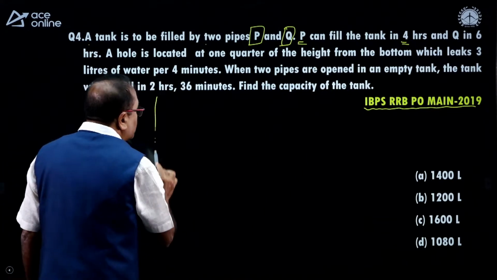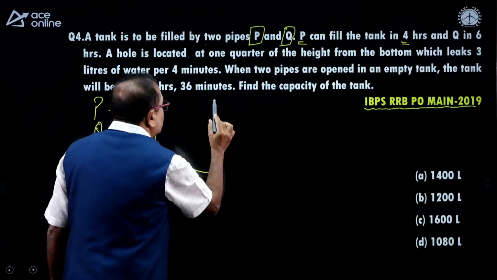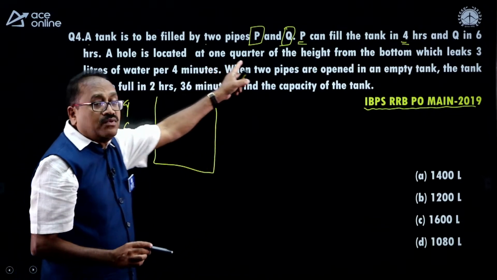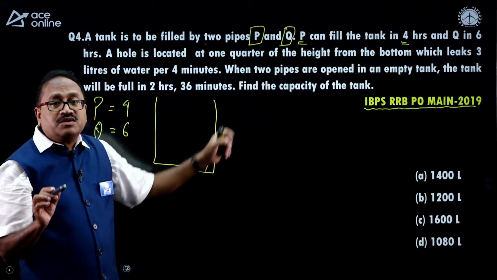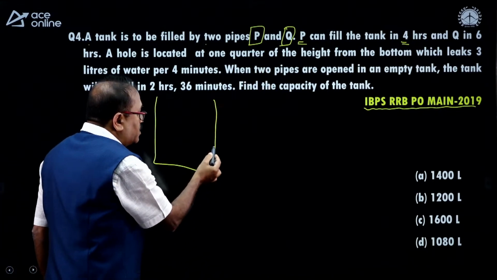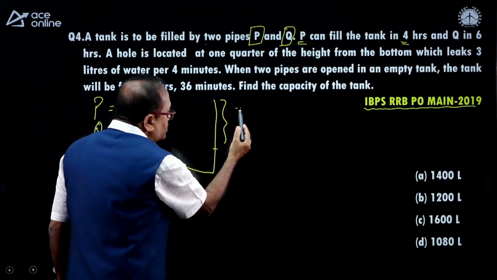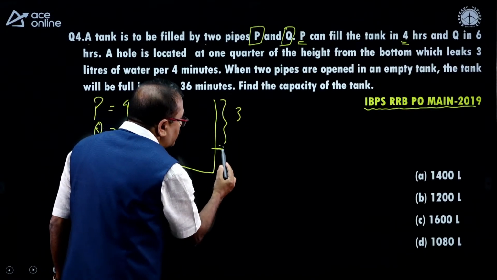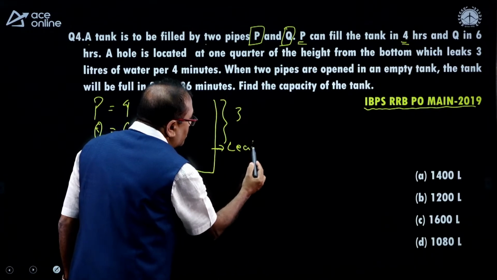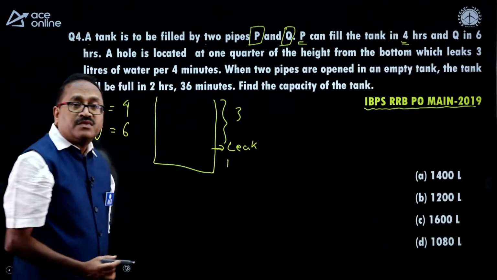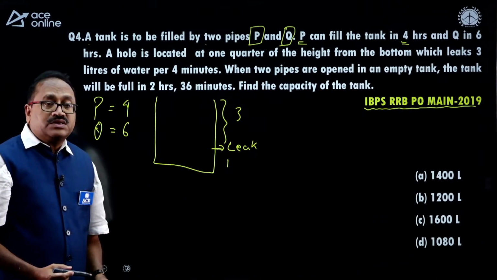So suppose the tank is over here, one quarter is nothing but 1/4. So this is one part, and here it is 3 parts. So the leak is located over here, in 1 part out of total 4 parts.